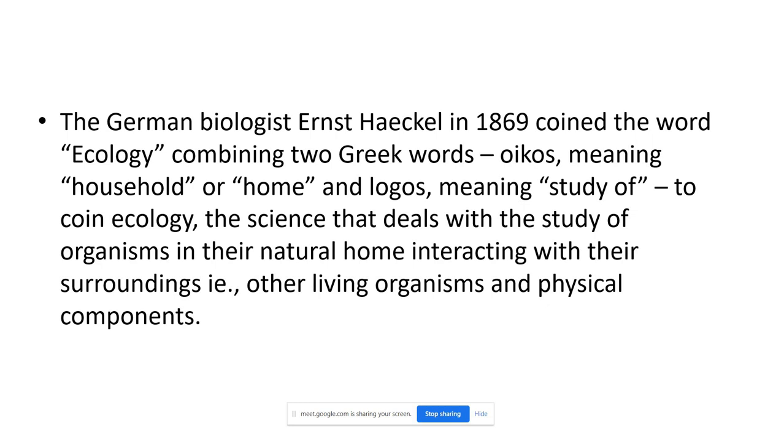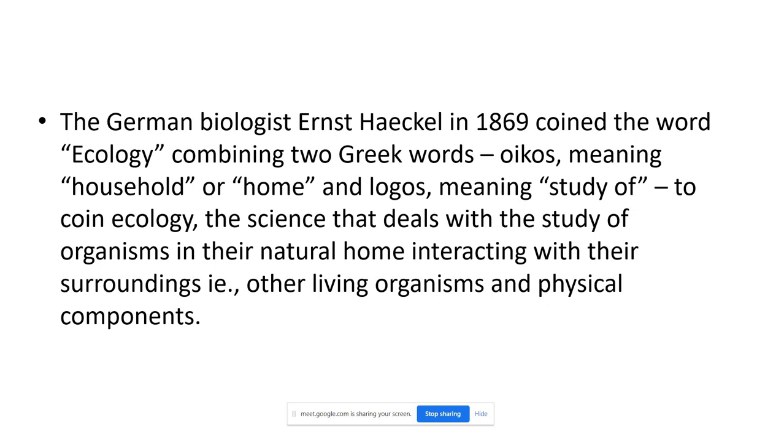In which branch do we study this? Anybody want to say something? So there is a branch that is called ecology. There was one German biologist who coined this term, Ernst Haeckel, in 1869.